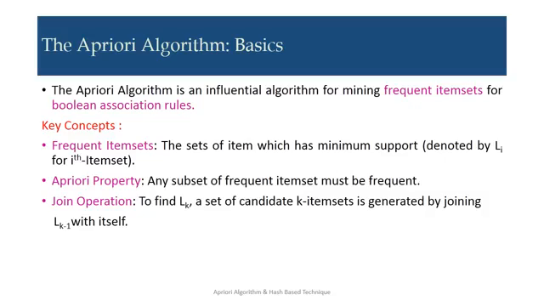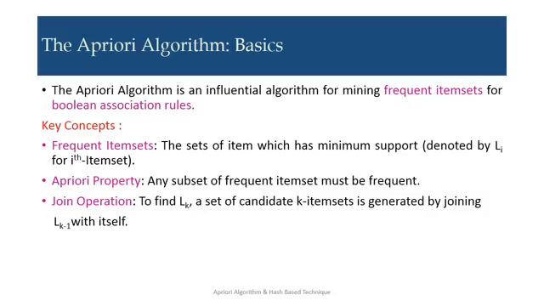The Apriori algorithm basics. The Apriori algorithm is an influential algorithm for mining frequent item sets for Boolean association rules. The key concept is the frequent item set, that is, the set of items which has minimum support, denoted by Li for the ith item set. Maybe the Li stands for i equal to 1 to n. For example, if I am saying one item frequent item set, the value will be L1. If two item frequent item set, it will be L2, like that.